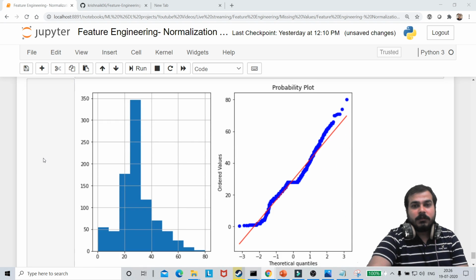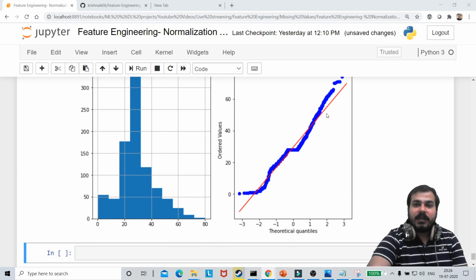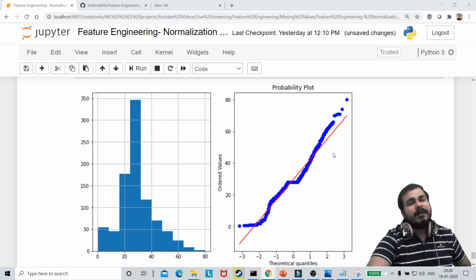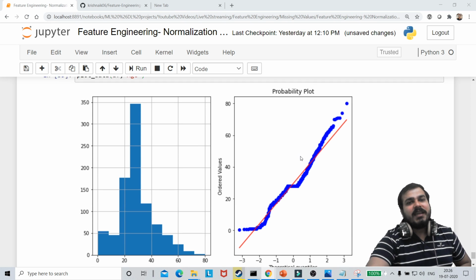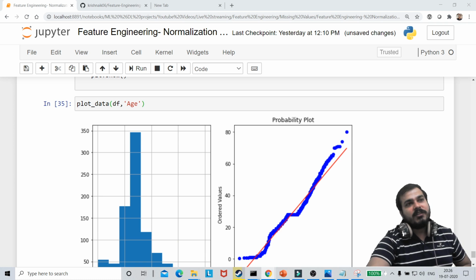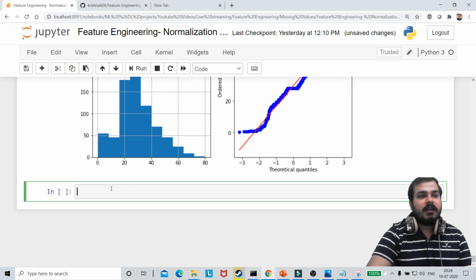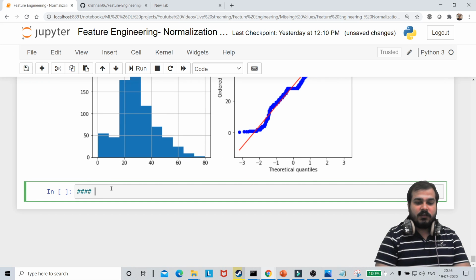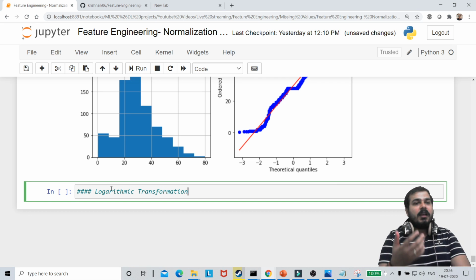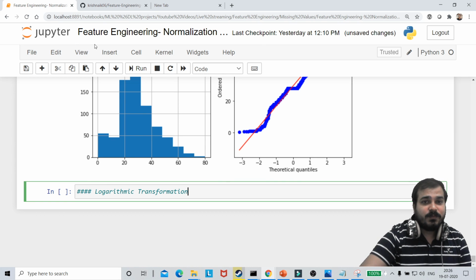So here you can see that all the points are mostly falling in the same line. But still, can we do some kind of transformation and check whether whatever I'm saying is probably correct or not? The first technique I'm going to use is something called logarithmic transformation, and we are trying to transform it and check whether whatever I said is fine or not.